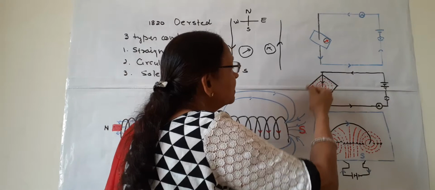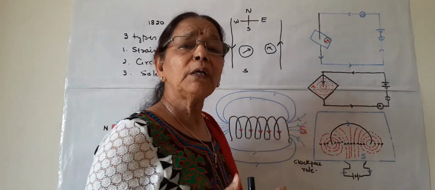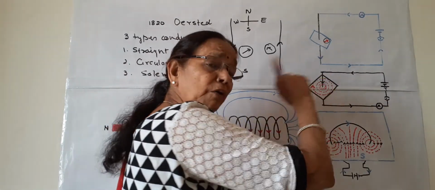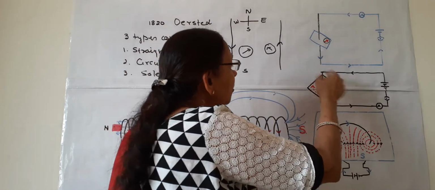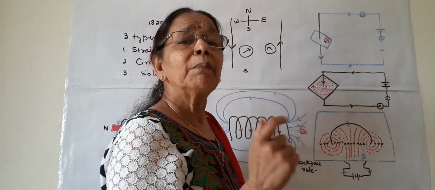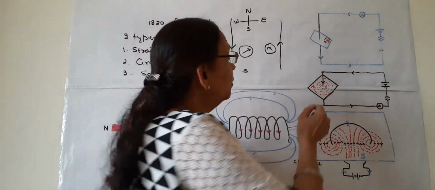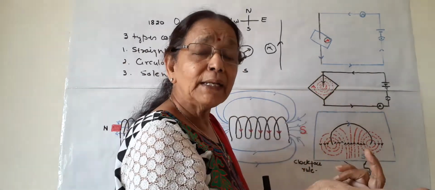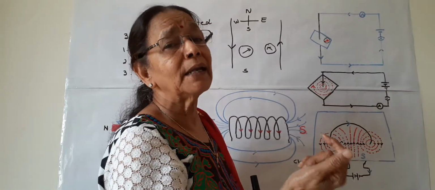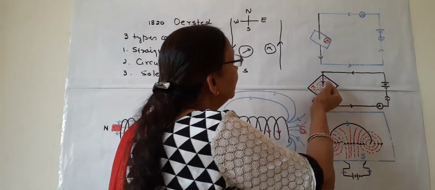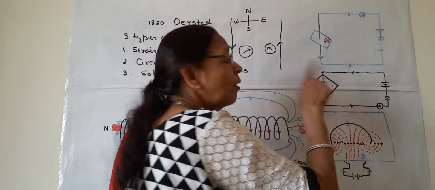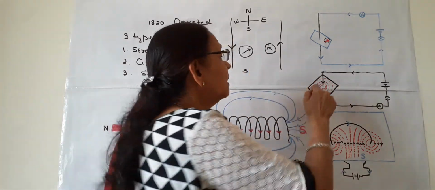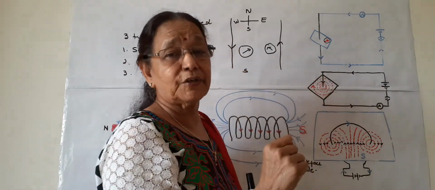So these concentric rings are the magnetic lines of force, and we can also draw these lines with a magnetic compass. These red lines show the magnetic field, and they are magnetic lines of force, present in the form of concentric rings around this conductor.